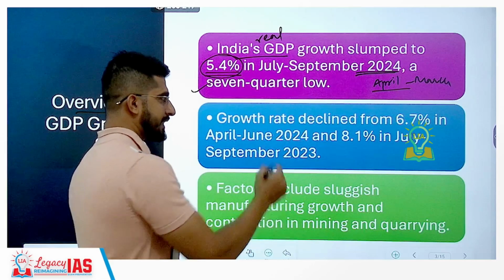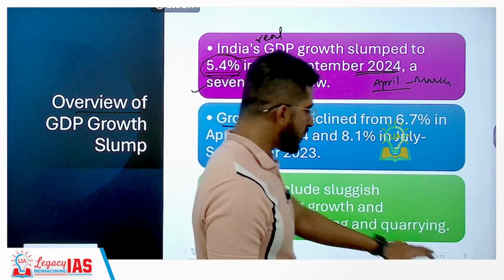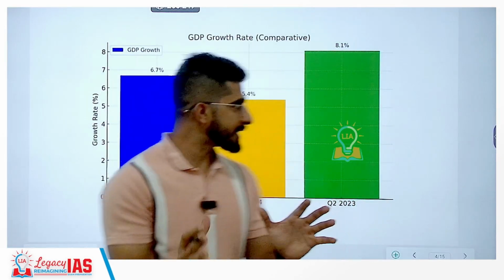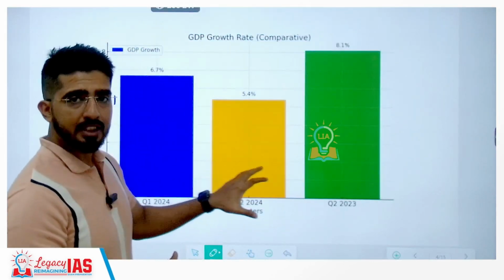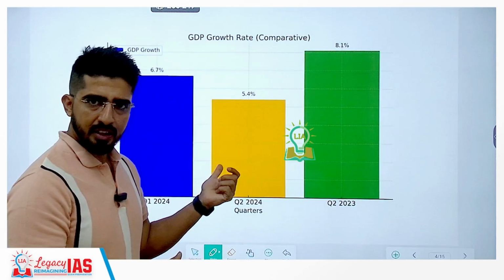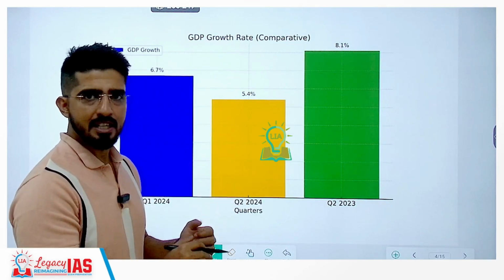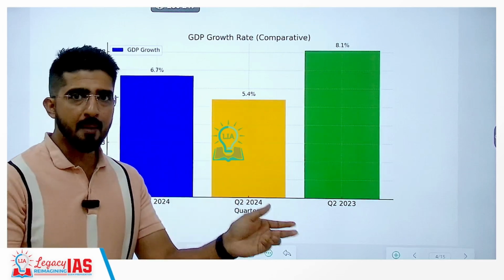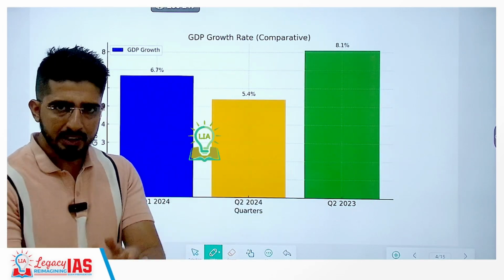We have to see this growth rate in two contexts. One is the context of the previous quarter of this fiscal itself, that is the April, May and June quarter, compared to the present one, July, August, September.